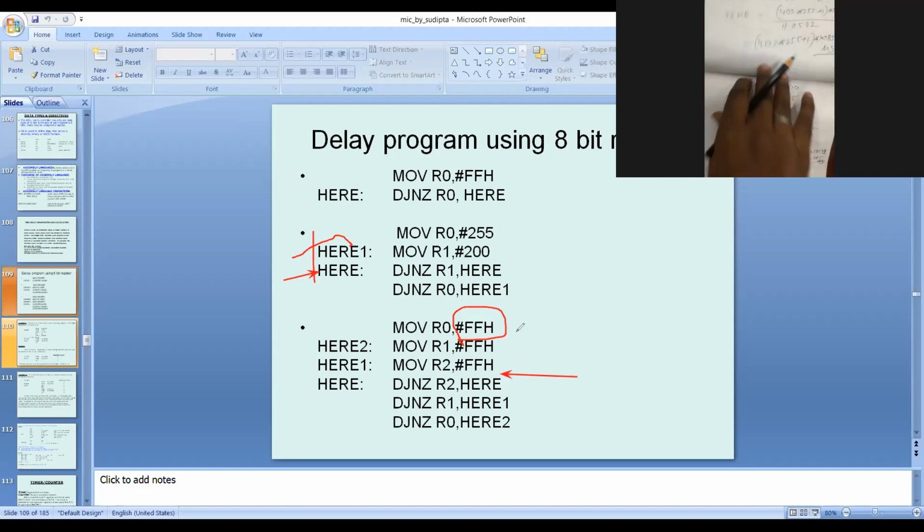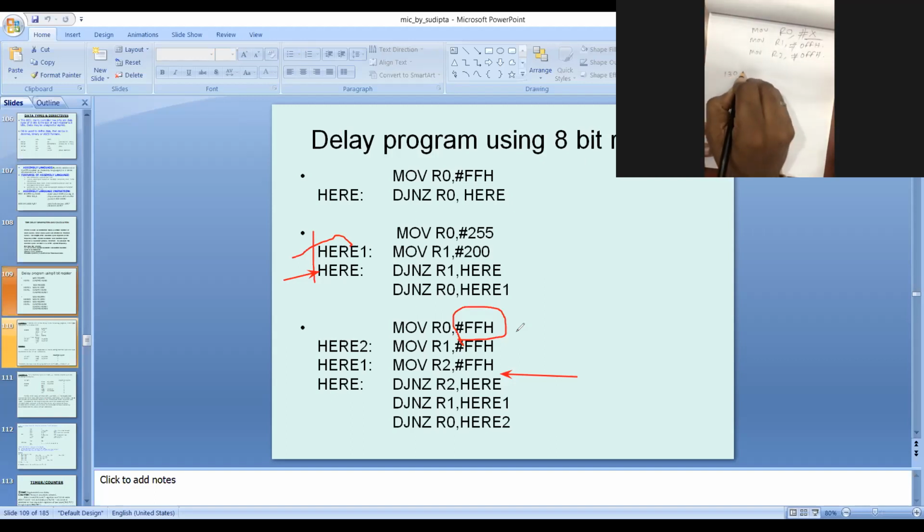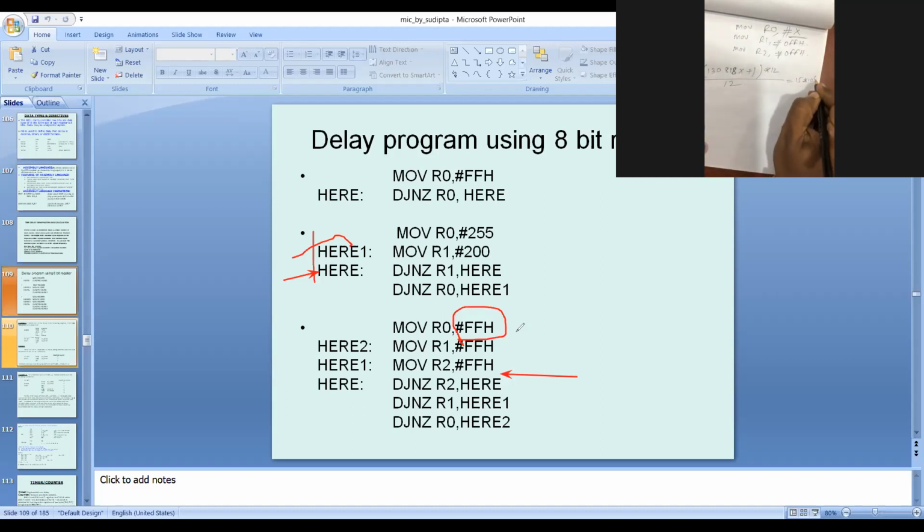So what will be the total machine cycle calculation? Instead of this 255, it will be X. So one equation will be created like 130818 x plus 1, into 12 by 12, is equal to 15 into 10 to the power 6. Is it clear or not? Yes, sir.